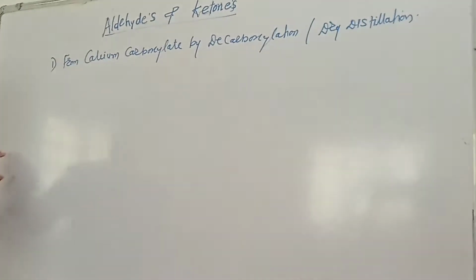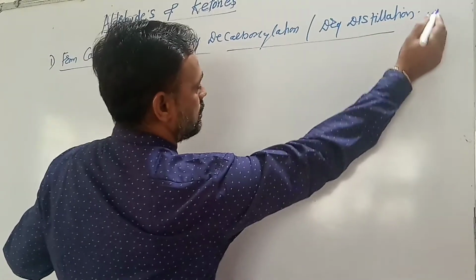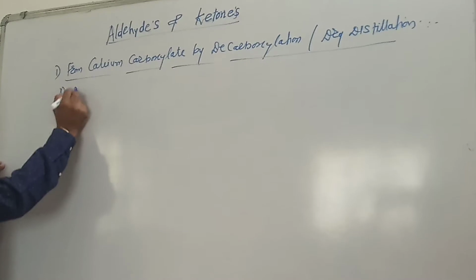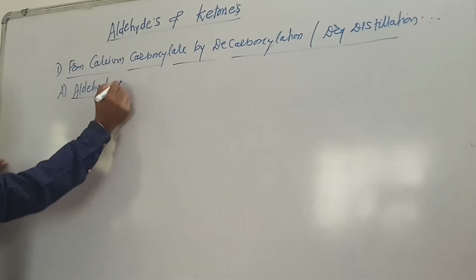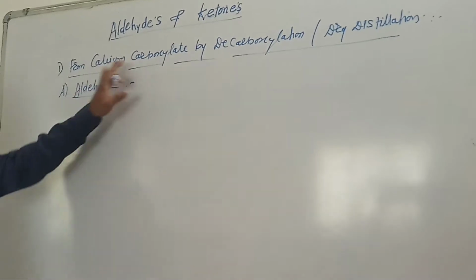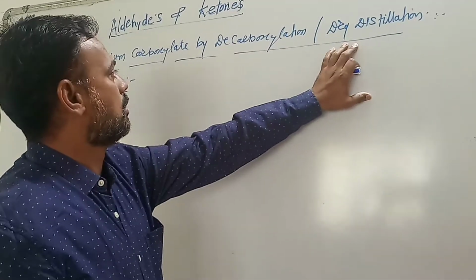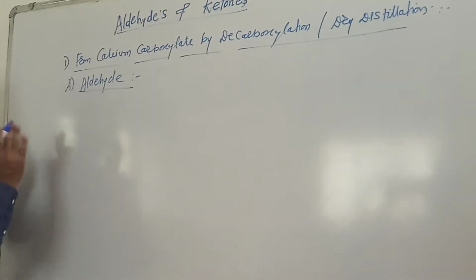Okay, first we prepare aldehyde from calcium carboxylate by dry distillation or decarboxylation. Okay, now to prepare aldehyde